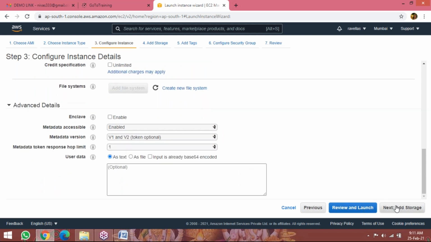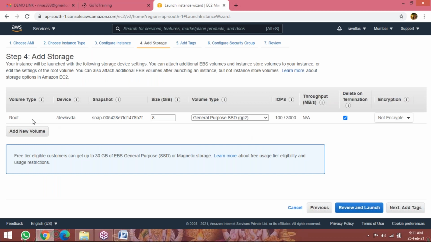So add storage. By default, they will give the root volume. Root volume means the operating system directory. So 8 GB of space they are going to allocate to a Linux instance, 30 GB of space to Windows Server instances. IOPS: baseline of 3 IOPS per GB with a minimum of 100 IOPS, burstable to 3000 IOPS. So input outputs per second, writing the data. By default, your root volume is not encrypted.